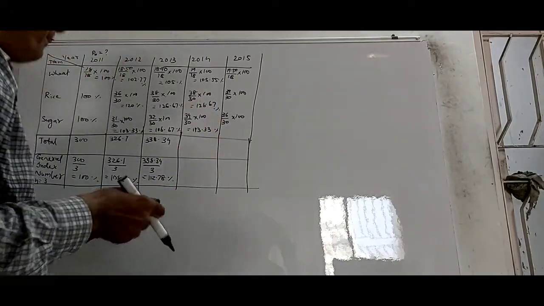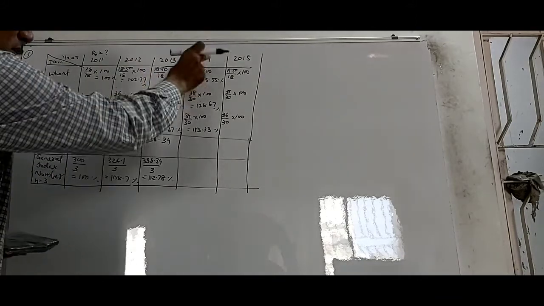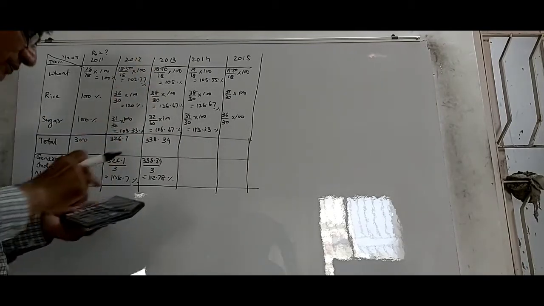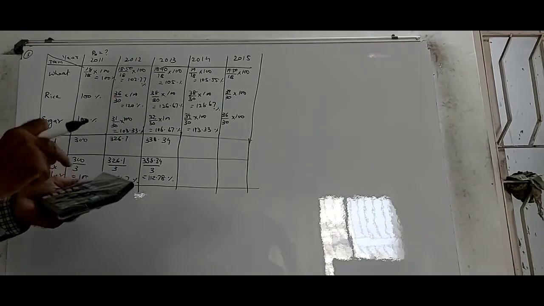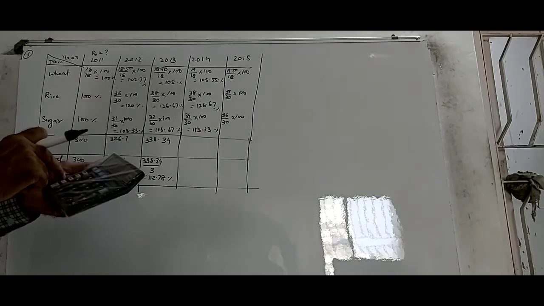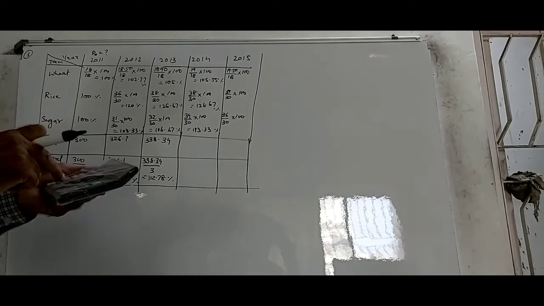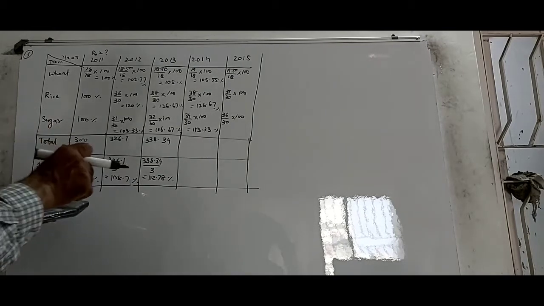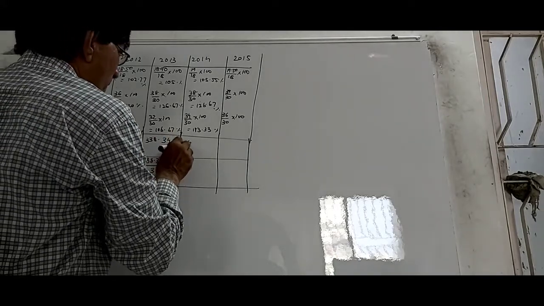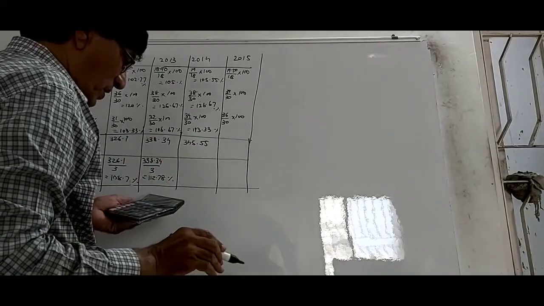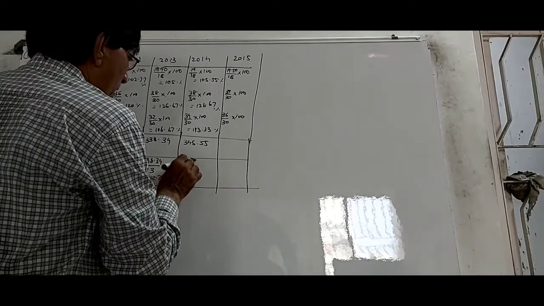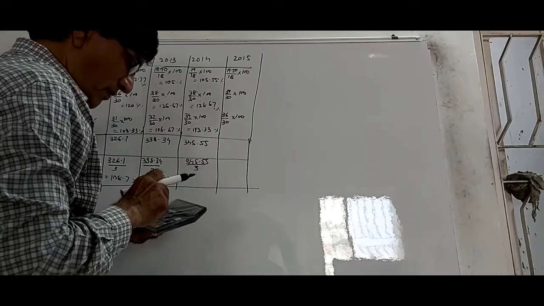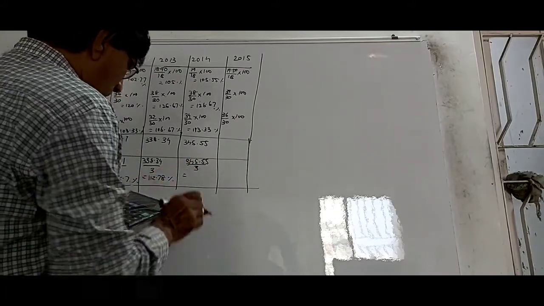Everything is in percentage, because we are already multiplying by 100, that's why this is in percentage. And this is of course the total of all the percentages. So now 105.55 plus 126.67 plus 113.33 gives me a total of 345.55. 345.55 divided by 3, because there are 3 items, and when you divide by 3 you get 115.18.